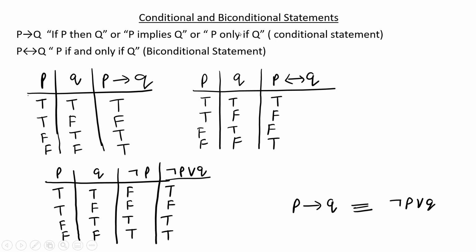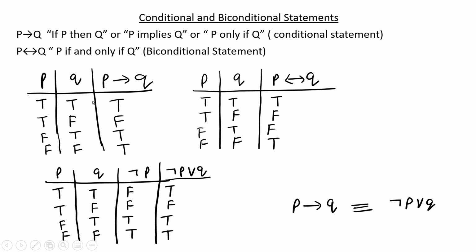We have conditional and biconditional statements. A conditional statement is the P implies Q statement, which is also if P then Q, or P only if Q. And we have the biconditional statement like P if and only if Q. The truth table is given here for P implies Q and P if and only if Q. So P implies Q tells if P then Q. So if P is true then Q is true.